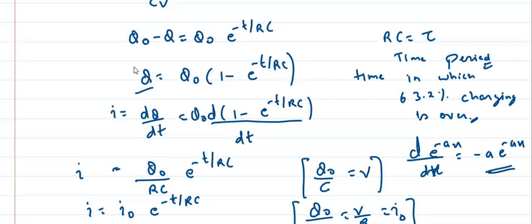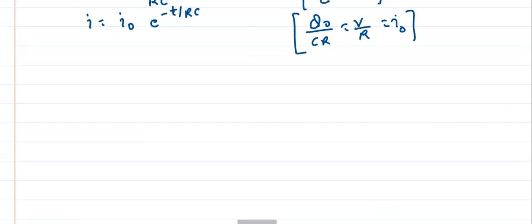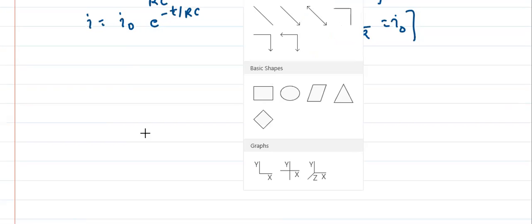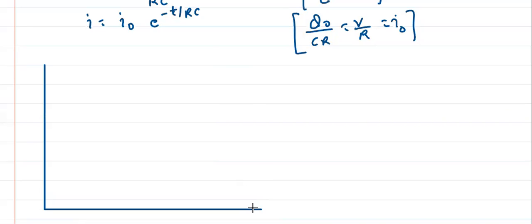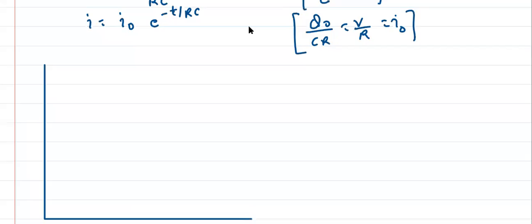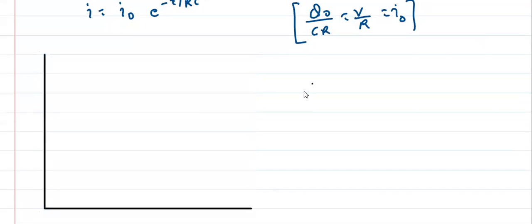Yes, exactly. If you see the curve, if you know the equation and know how to draw the graph, I can draw the graph like this. It is time, and say it is Q and I. I'll write Q with red. Red is Q and blue is I. So write the equation here first.